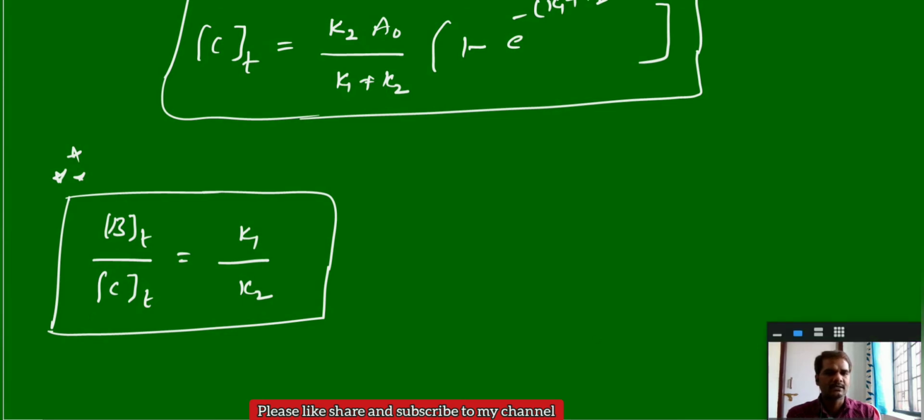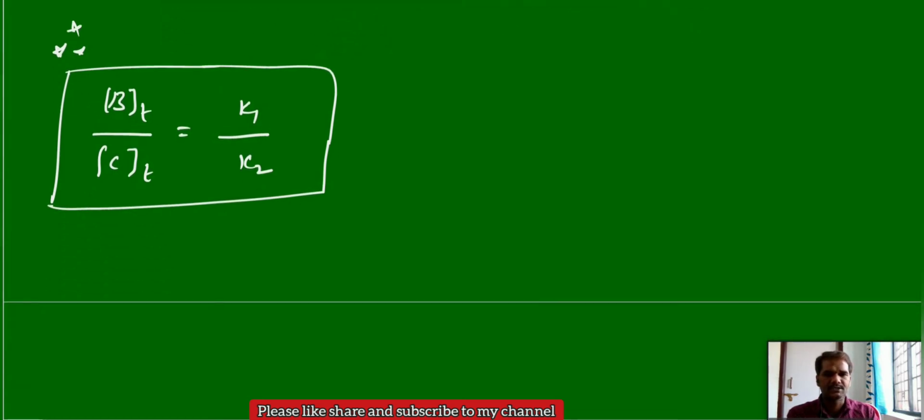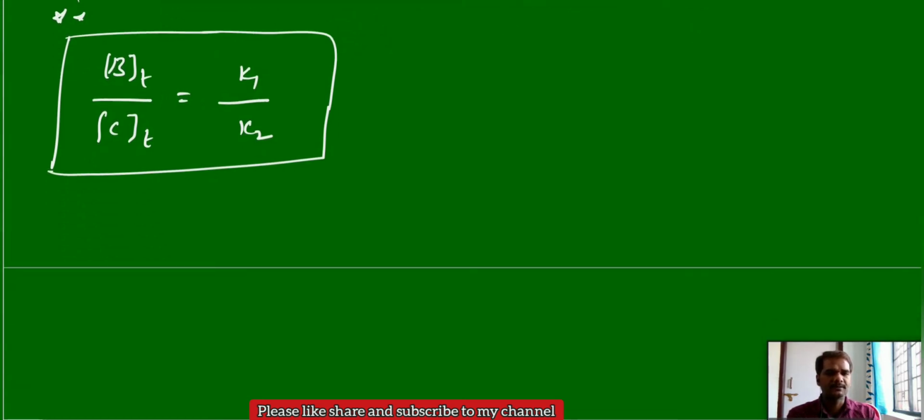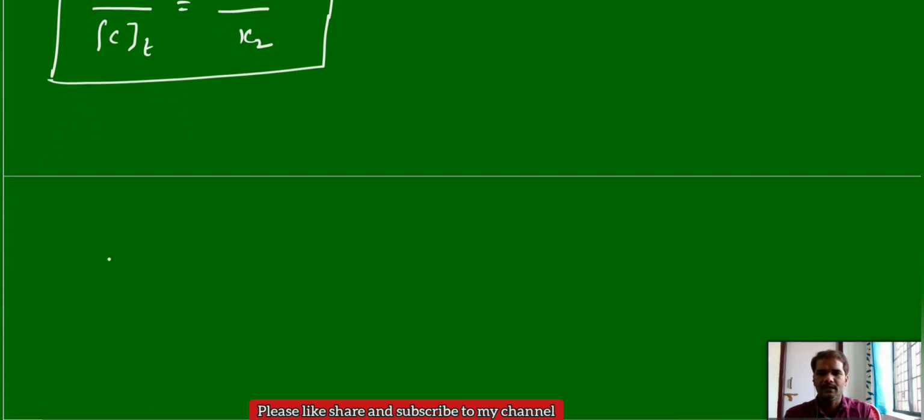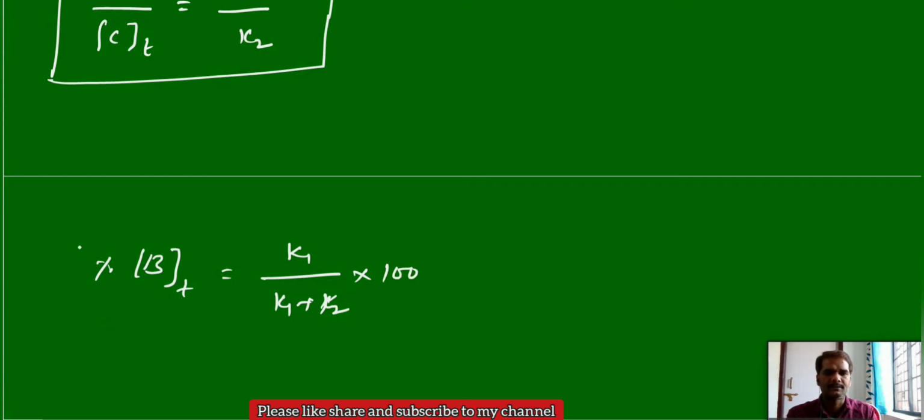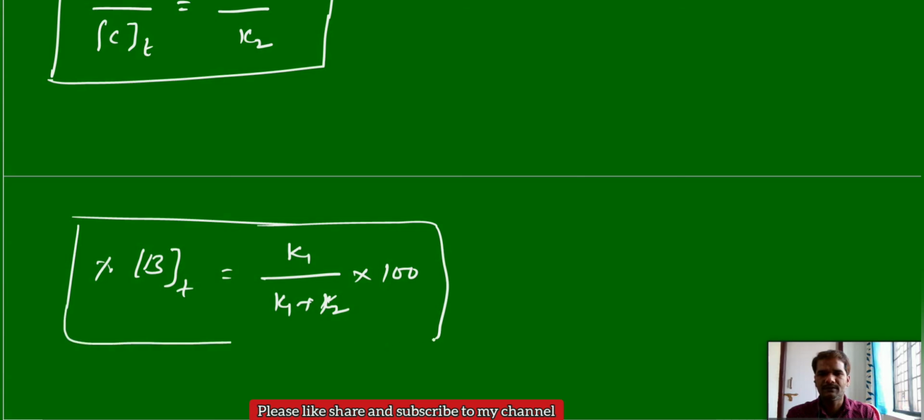So from this you can derive further the percentage of B and percentage of C. You can write the percentage of concentration of B at a time t is equal to K1 by K1 plus K2, or K effective, into 100. This is a percentage. This is also a very important formula.